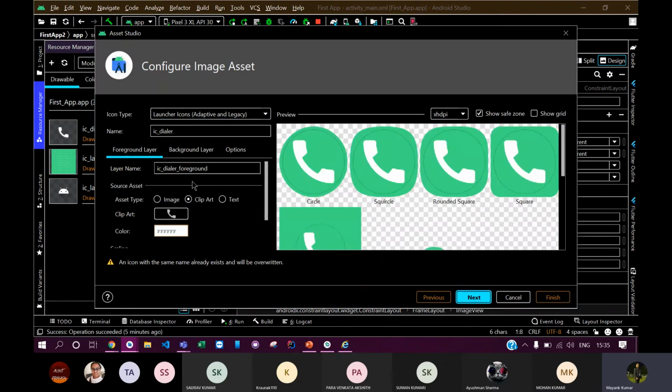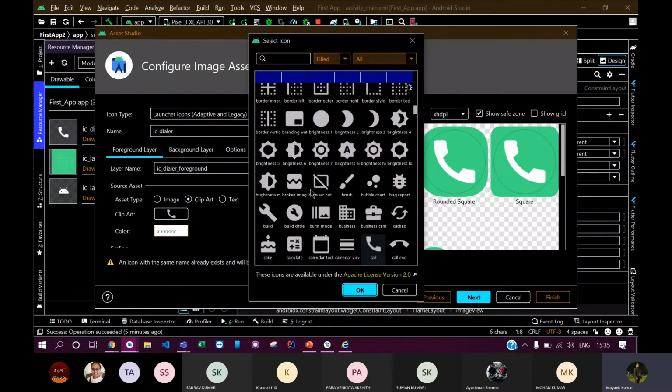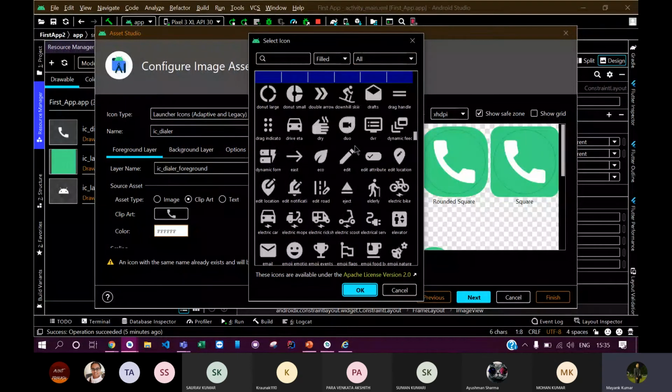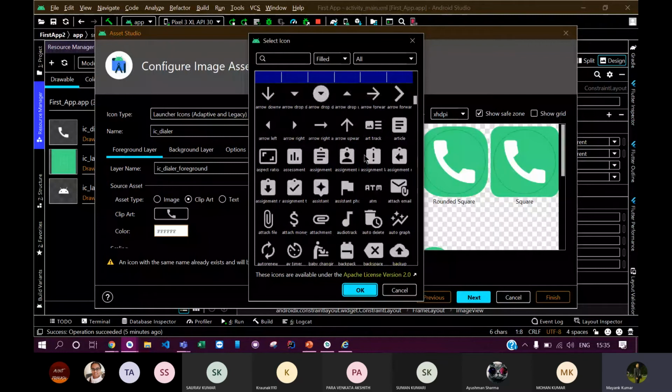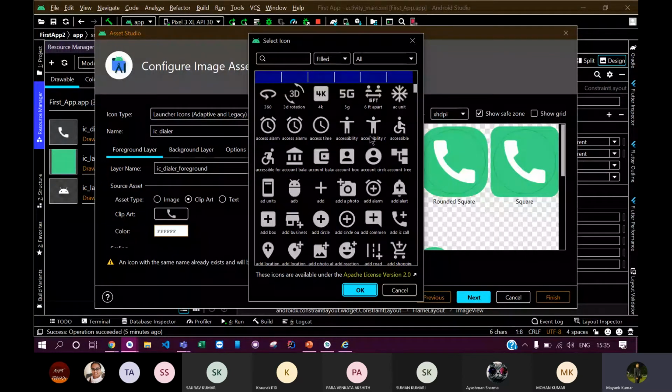Now remember to choose a clip art here, and you can find some of the icons that are already given to you in Android Studio. So you can find some icons from here as well before finding them on the web. It would be much easier for you. Let me show you using an icon. Let me use this 5G icon from here. It just shows me 5G.